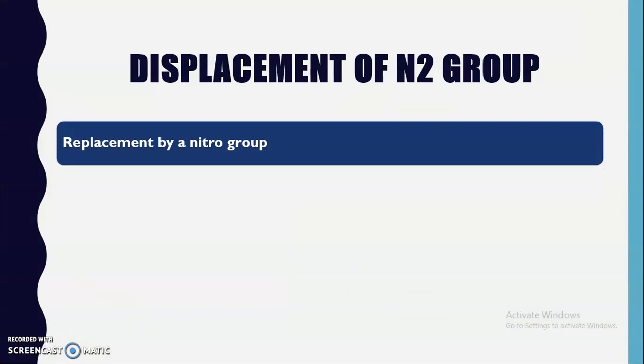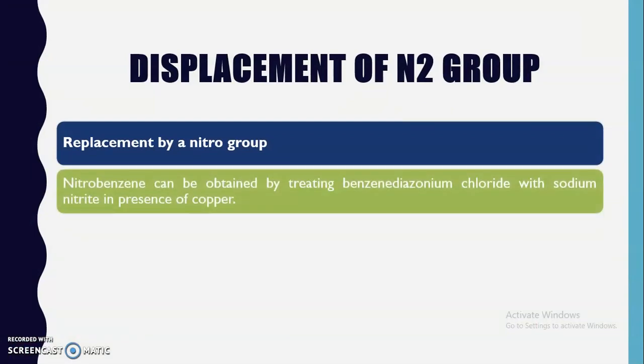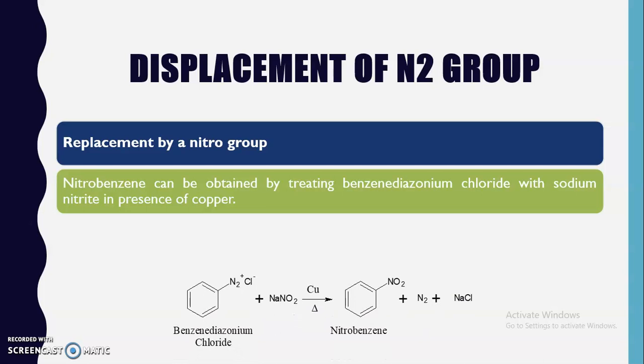The next displacement reaction that we are going to see is replacement by the nitro group. Here nitrobenzene can be obtained by treating benzene diazonium chloride with sodium nitrite in the presence of copper. So when benzene diazonium chloride is reacted with sodium nitrite in the presence of copper, N2 is replaced by the nitro group, and we will get nitrobenzene.